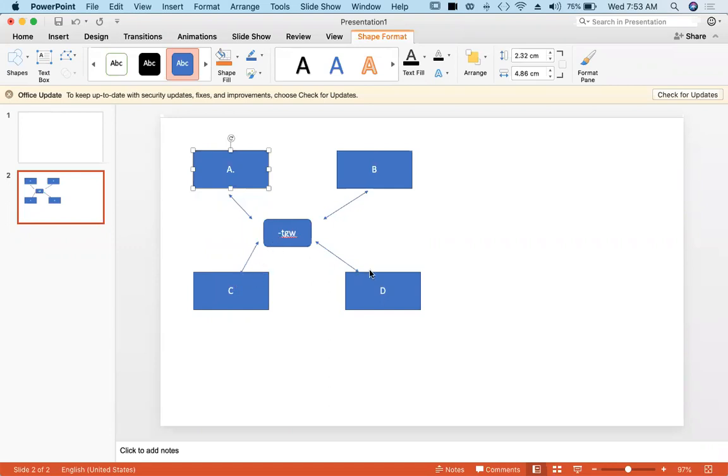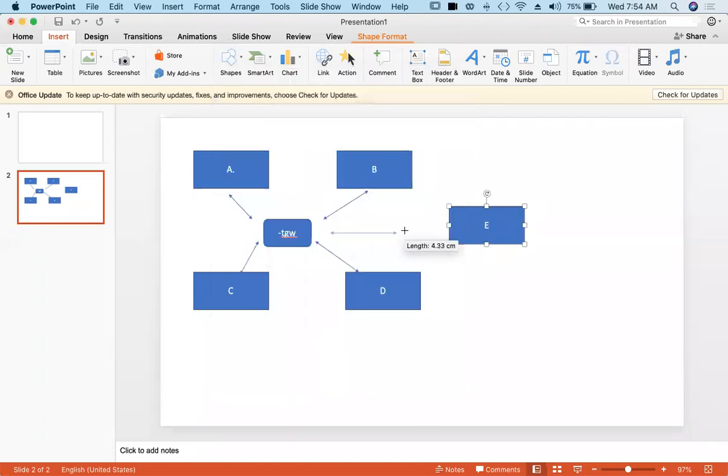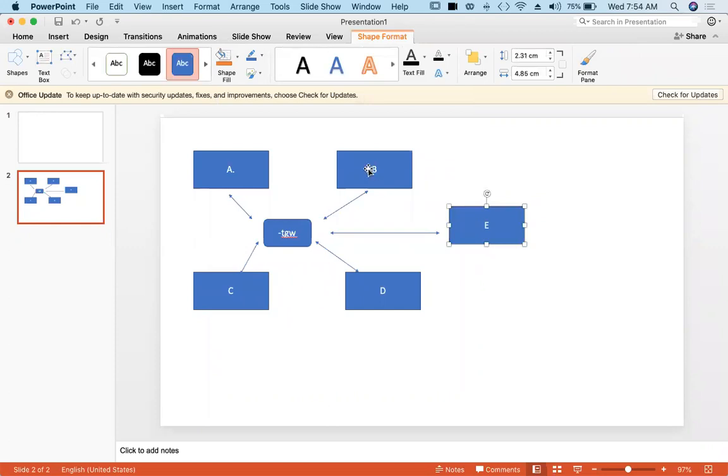Let's say now a new VPC is coming in. Already A, B, C are members of the transit gateway. Now E is also coming. Recently I have added E. That means E can communicate with VPC B, D, C and A as well, because they are all members of the transit gateway. They are attached to the transit gateway. Clear, guys? Any doubts about transit gateway?